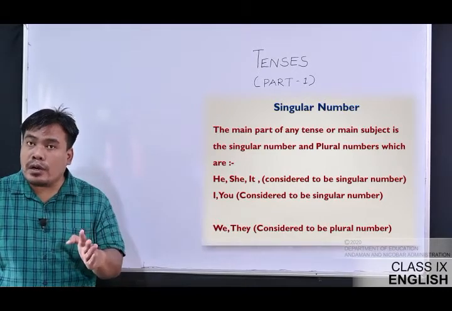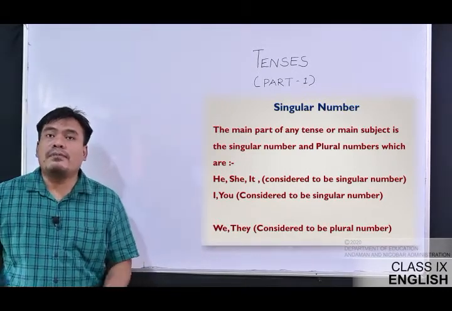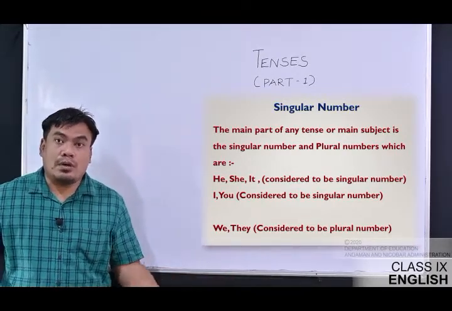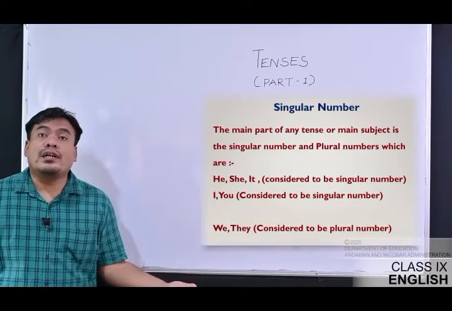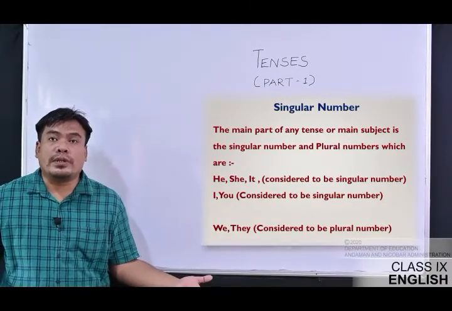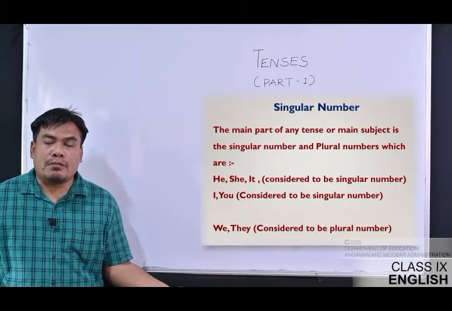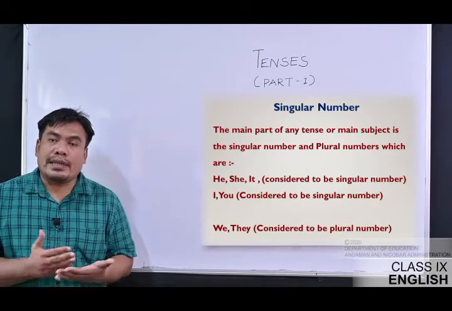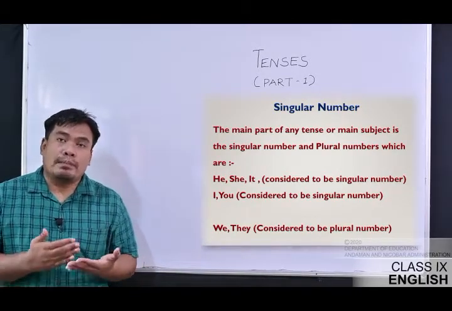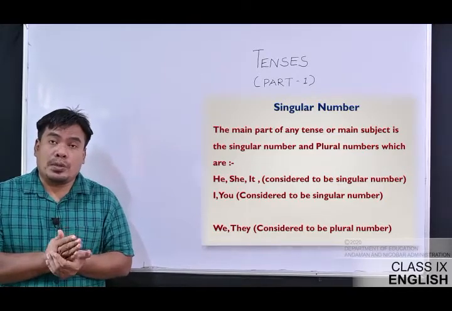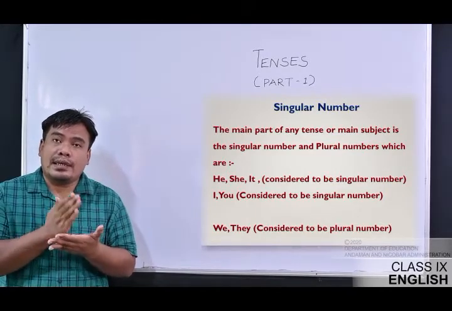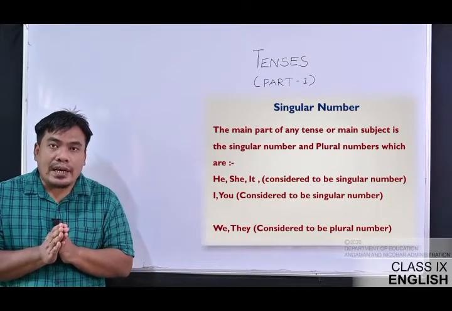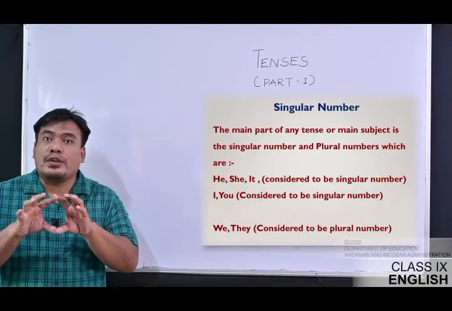Got that? Singular number. And for plural number, it will be we and they. We are coming to your place tomorrow. When we are talking in terms of more than one person, two or more, three people or say four people, it becomes we. In Hindi we say hum log. But I would seriously suggest you not to translate English into Hindi. Many a times we do that, and because of that the sense of the language is completely ruined.